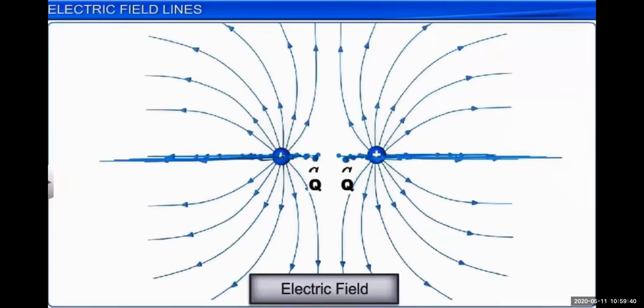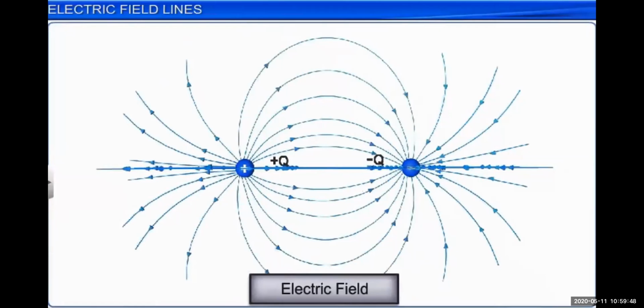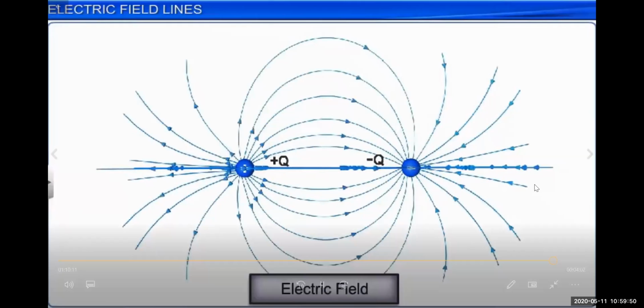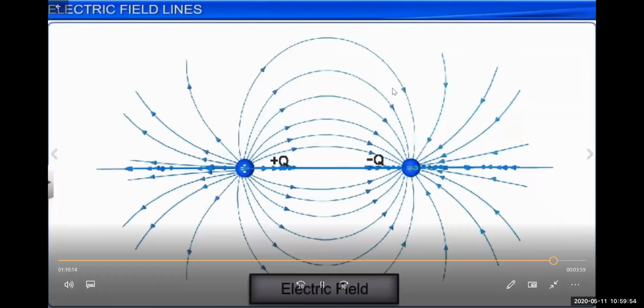You can see in the picture, this animation gives how the electric field lines are there. But if there are two oppositely charged particles, then the electric field will originate from the plus q charge. And you can see these are the electric field lines.